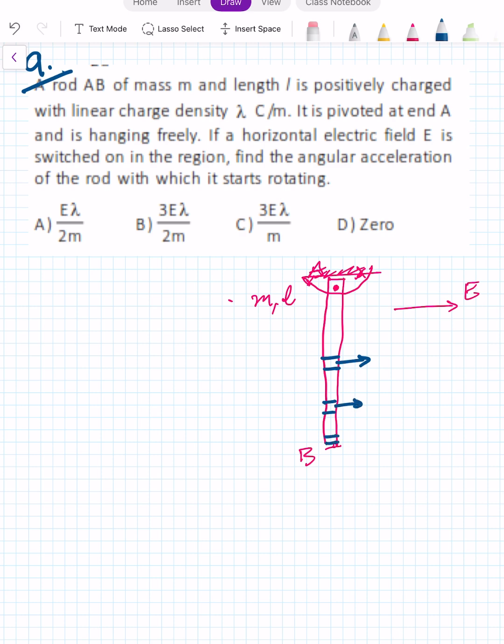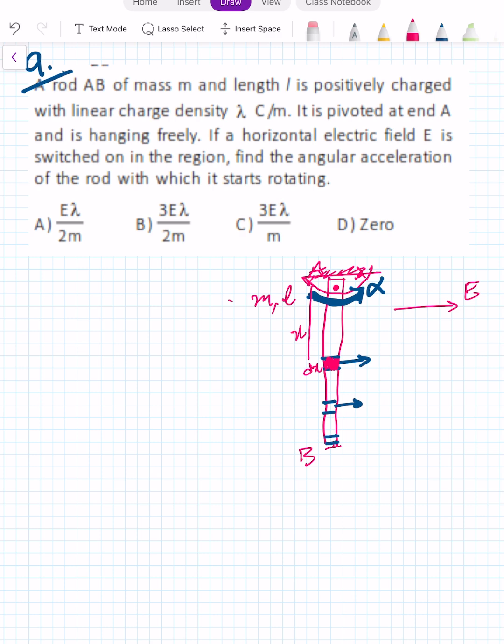Because of this, a torque will be produced about this point, and because of this torque, the rod will experience some angular acceleration. So let us say angular acceleration is alpha.